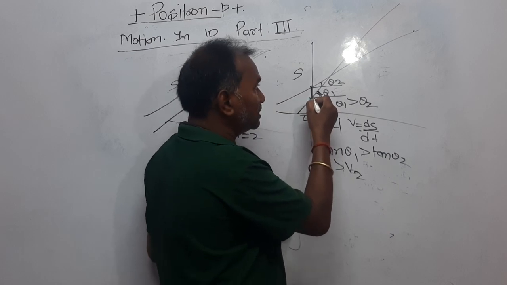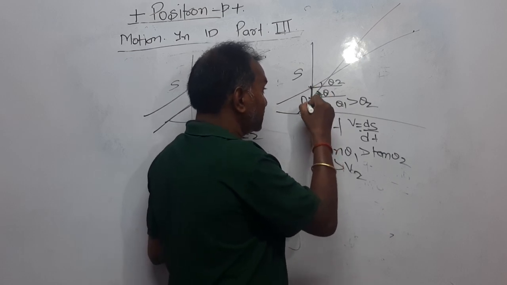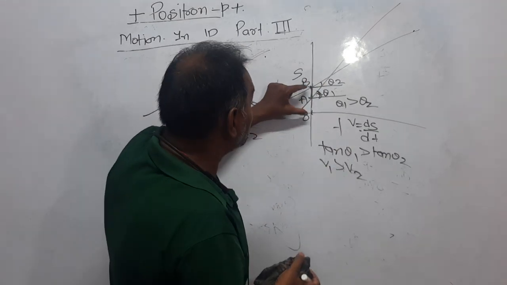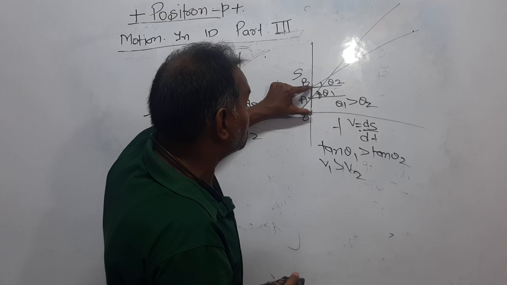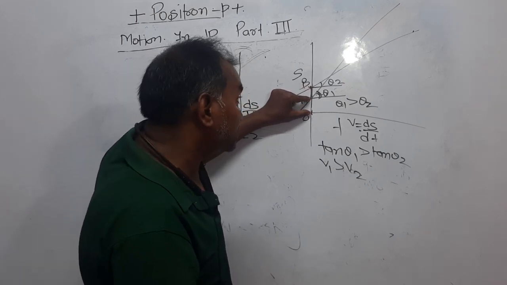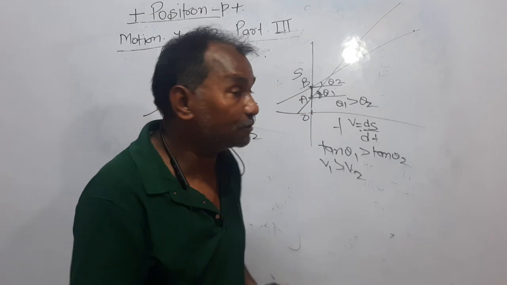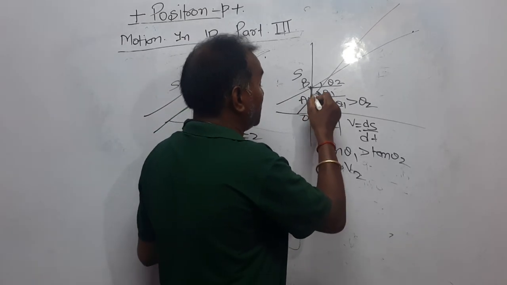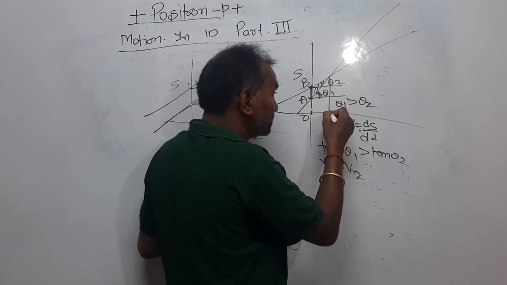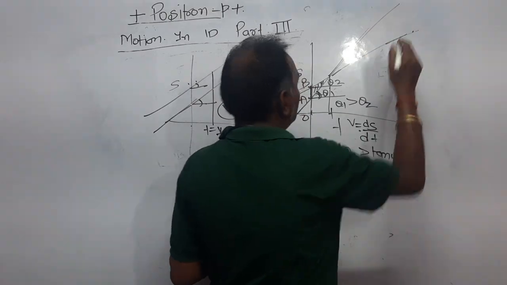Initially, b was ahead of a, because at t equal to 0 the displacement of b with respect to the origin was that much and the displacement of a was that much. It means b was ahead of a, but a was traveling faster than b. That is why the separation was decreasing. At this particular time they meet each other and then b crosses a, right?